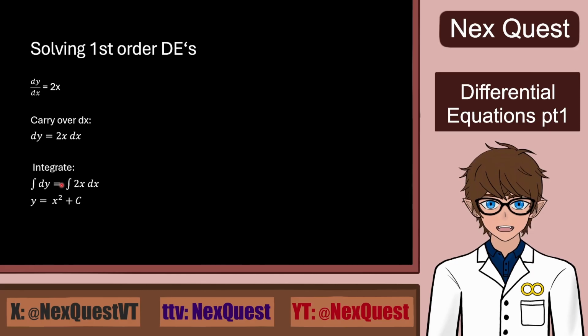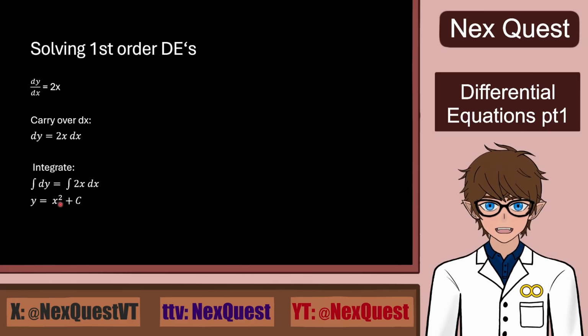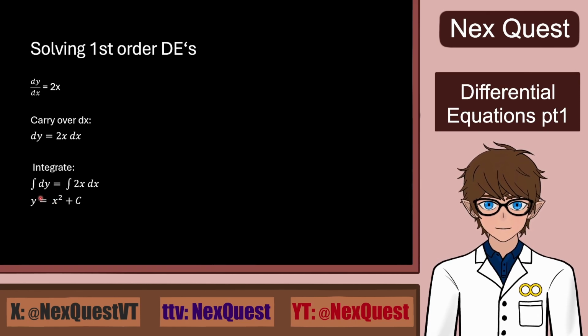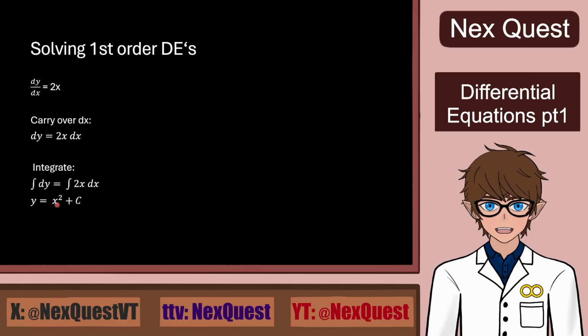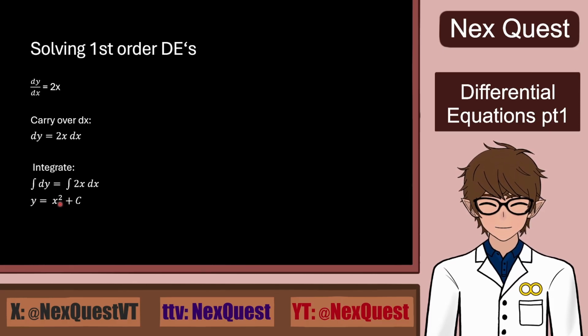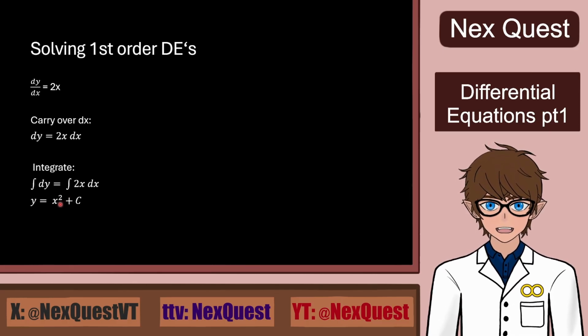But yes, each of the sides gives us a plus constant, so let's just say we combine them into another constant and move them both to the same side. We could say integrating dy gives us a capital A constant, and integrating the x part gives us a capital B constant, and when they move together to the same side, they become a plus c.